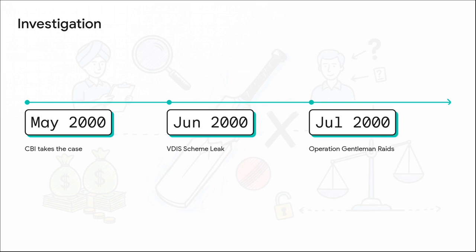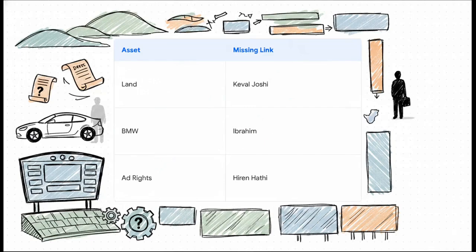His homes, his offices, and his hotel rooms were raided for 38 straight hours. Now, the CBI was looking for direct, undeniable financial links to match fixing. But what they found was basically a web of untraceable ghosts. Kapil possessed 100 acres of heavily undervalued land, but the seller, a guy named Keval Joshi, completely vanished without a trace. The man who supposedly gifted the BMW, Ibrahim, could not be found anywhere in South Africa.